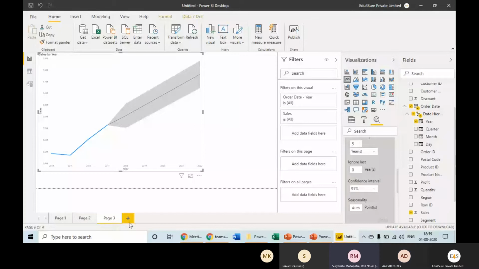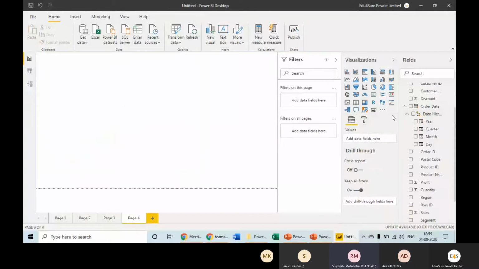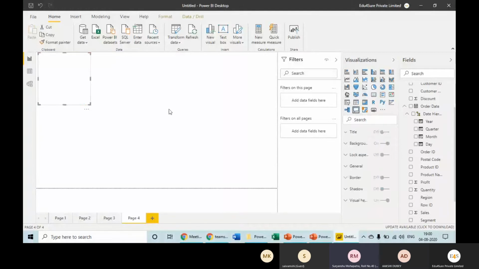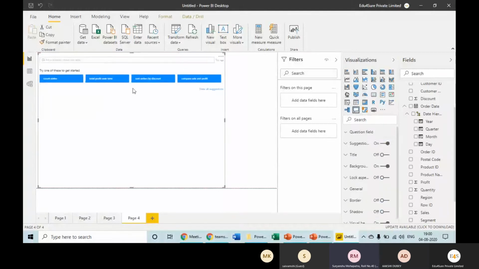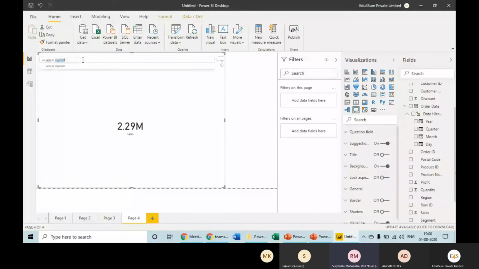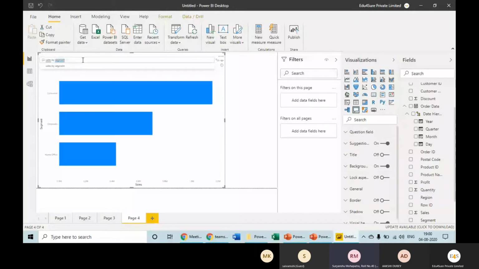Okay. Another visualization we will talk about is question answer. Have you seen any analytics tool which understands your English and answers your question? See, there is a visualization Q&A. When we click on it, a window will come, and here we can put our question in English and it will answer through a visual. Like I'm saying, sales by segment. See, it has shown me the sales by segment.